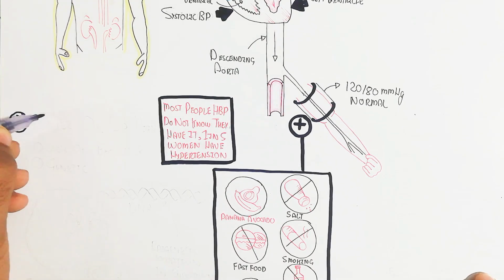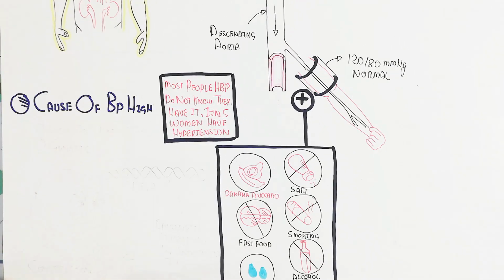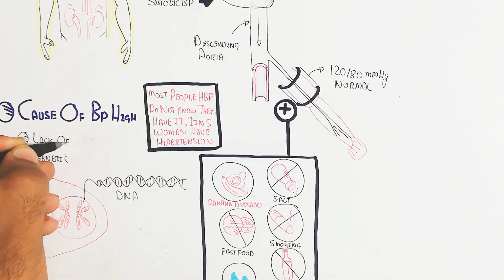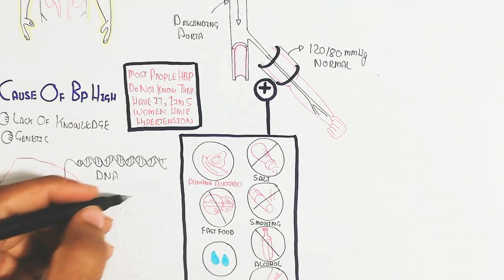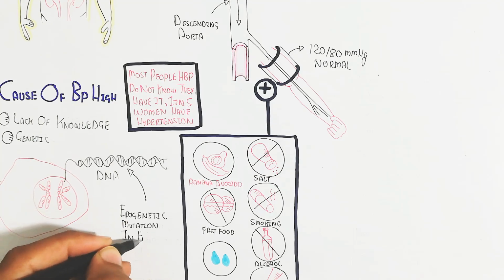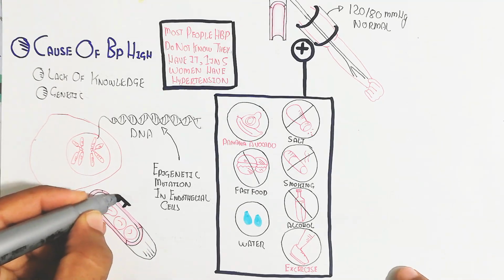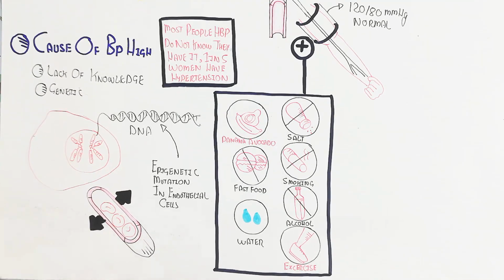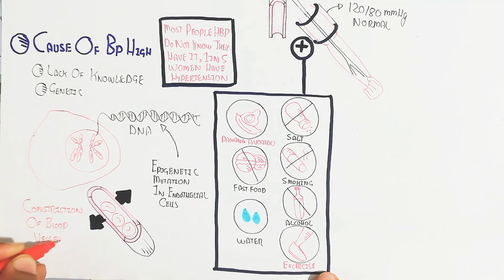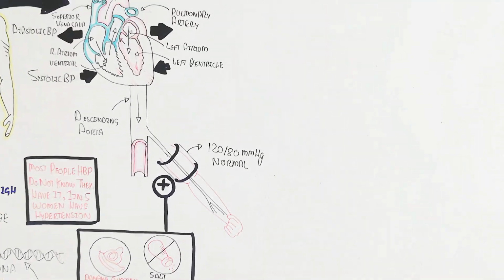Let's begin to understand the causes of high blood pressure, how it can be caused. The major causes are lack of knowledge as well as genetics. Genetic means a family history of hypertension, but epigenetics is also involved, like when we add fast food to our diet, as well as bad eating habits, which lead to more constriction of blood vessels, and the flexibility will decrease. On the other hand, age can also cause hypertension. The flexibility will decrease also.